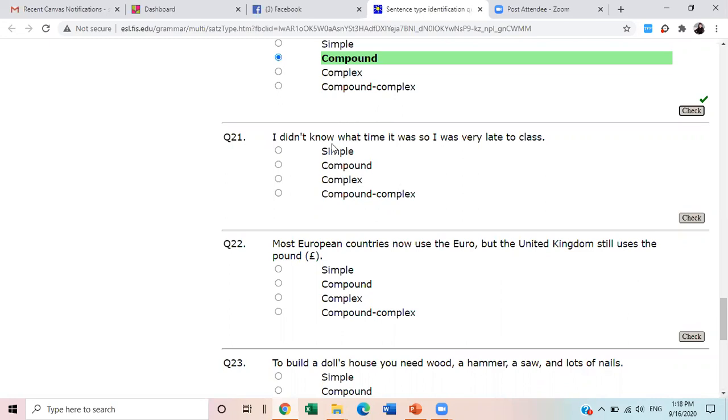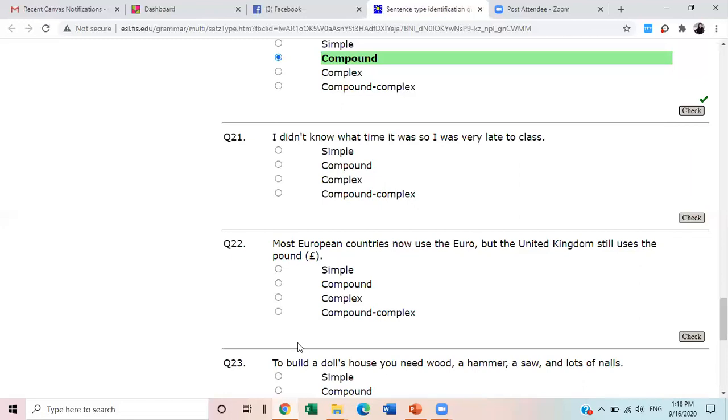I didn't know. It is independent. What time it was is dependent. So is one of the FANBOYS words. I was very late to class. Independent. What do you think?